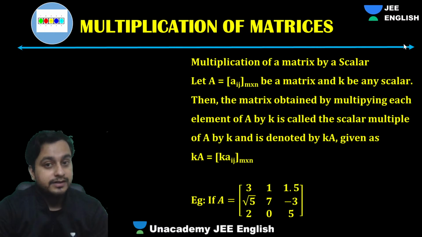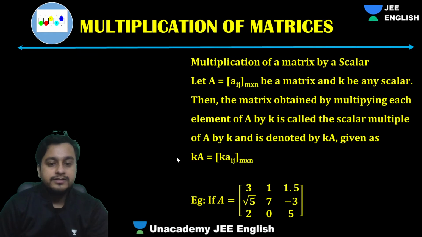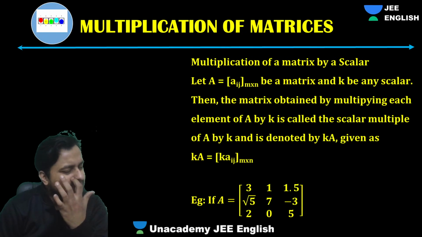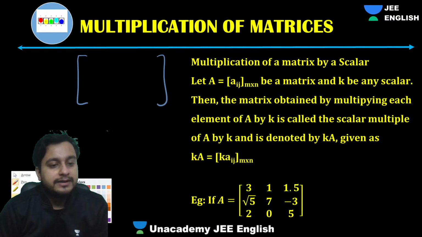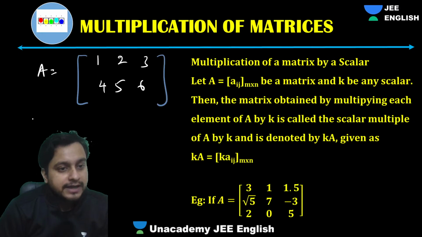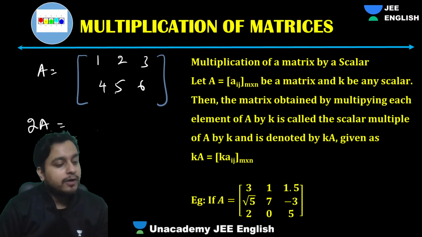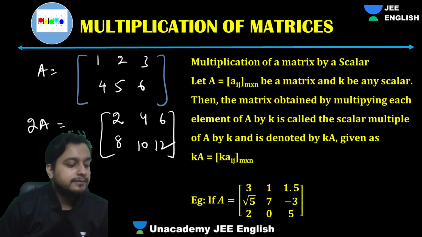Multiplication of matrices. So first of all, we'll learn scalar multiplication. Now guys, what is the meaning of kA? Just first try to understand the basic concept. Let's suppose I have a matrix with elements 1, 2, 3, 4, 5, 6. Okay, this is a matrix A. Now let's suppose I want to make a matrix 2A. What happens? Every element inside it gets doubled. This will become 2, this will become 4, this will become 6, this will become 8, this will become 10, this will become 12. Understood?